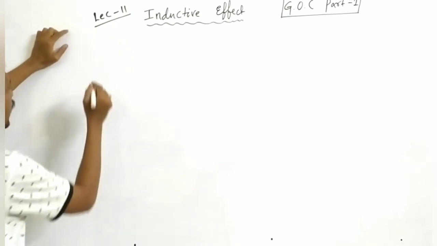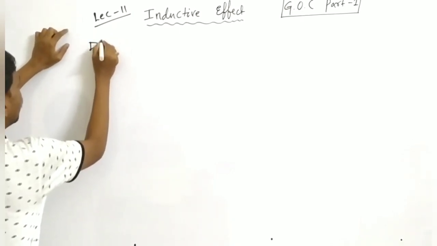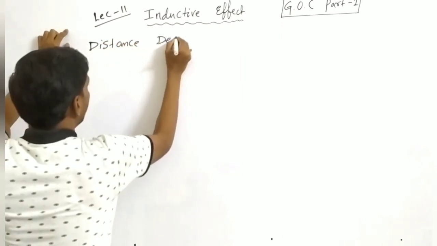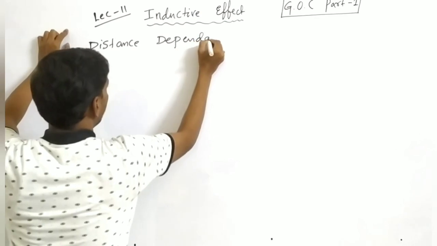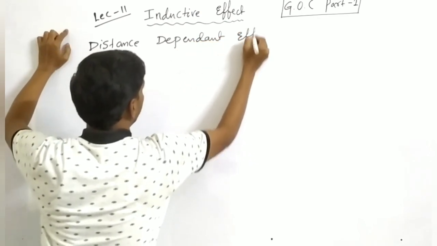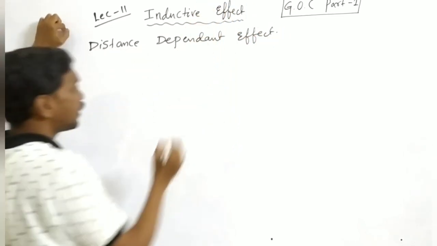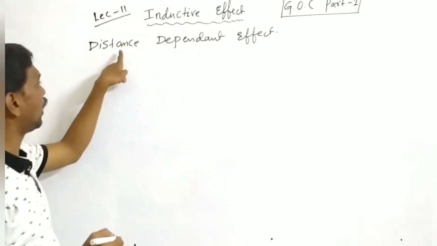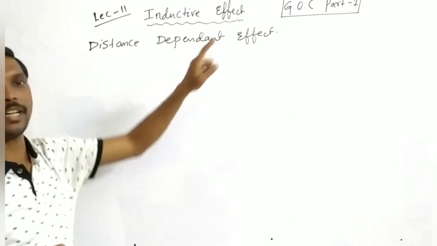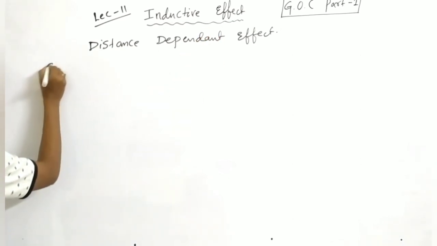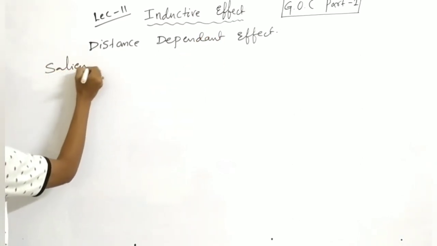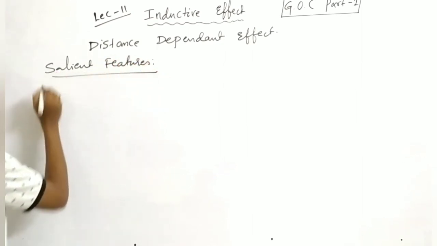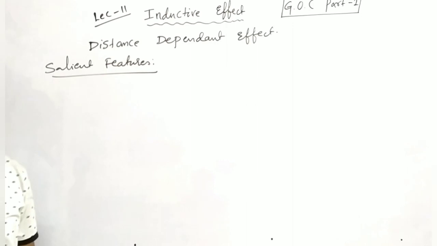It is also called the distance dependent effect. Inductive effect is also called the distance dependent effect. Here are some of the salient features of inductive effect. Just we'll discuss some of the salient features.